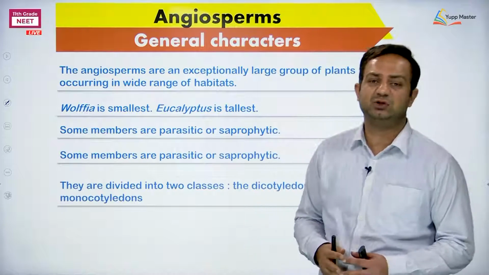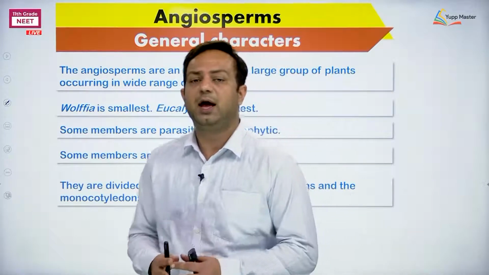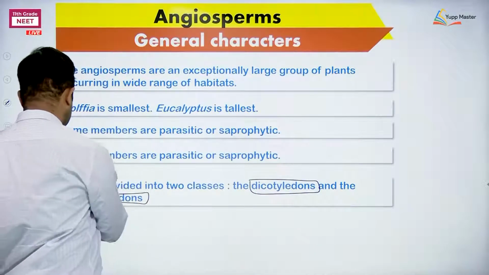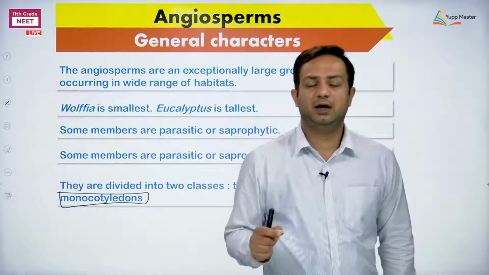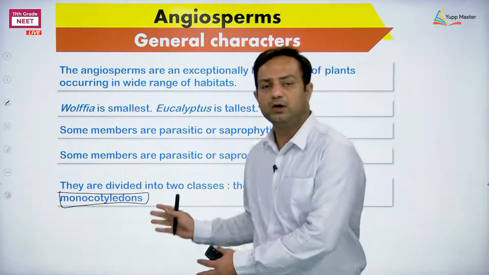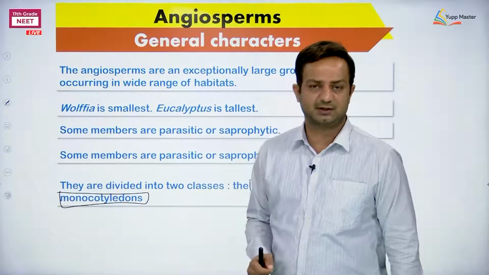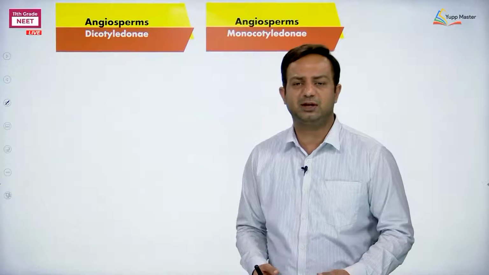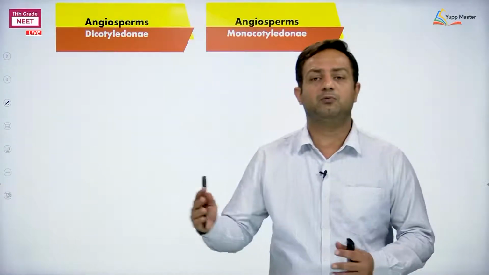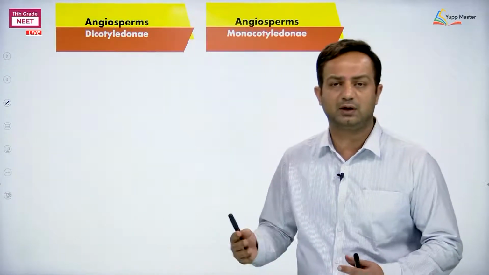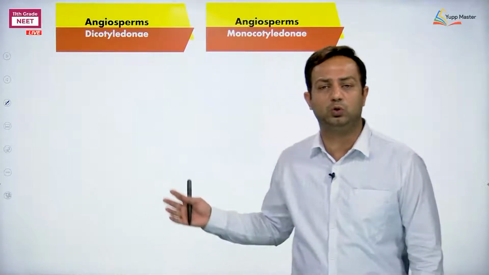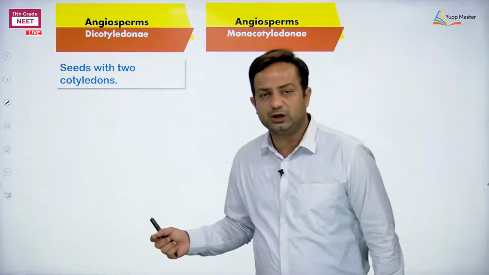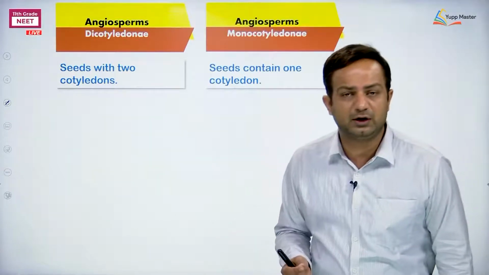The 2 classes of angiosperms are dicotyledon and monocotyledon. This is how we are going to classify angiosperms into 2 classes. Let's see just general differences, not too much in depth. So far what we have studied previously in morphology, we can compare monocot and dicot on the basis of those morphological features as well. Like the seeds with 2 cotyledons in dicot, having only 1 cotyledon in monocot.